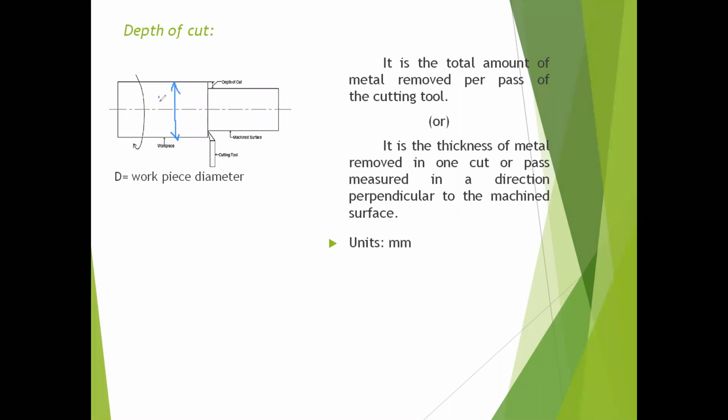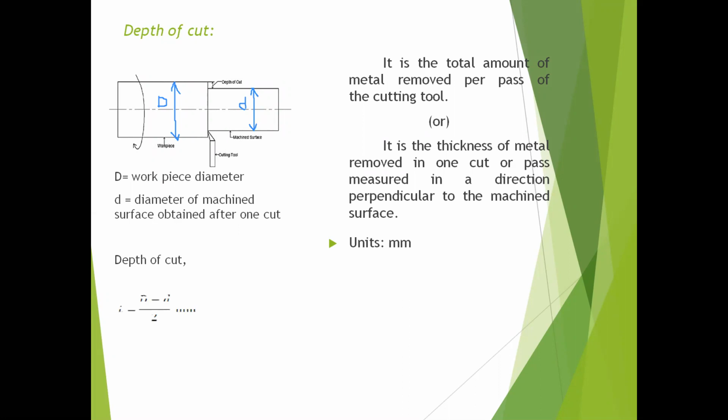This is the diameter of the workpiece and this is the diameter of the machined surface, the diameter of the surface obtained by removing the material by one pass. That means after completion of one pass, we get the diameter small d. So small d is equal to the diameter of the machined surface obtained after one cut. Then the depth of cut is small t is equal to capital D minus small d by 2 mm. So this is the formula for depth of cut.